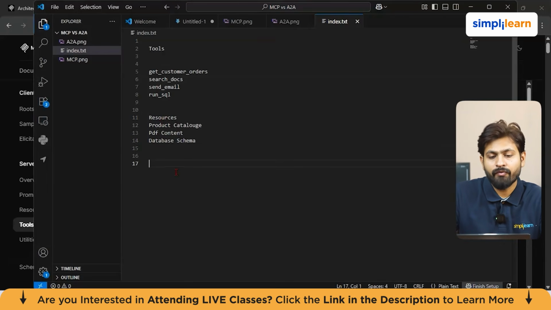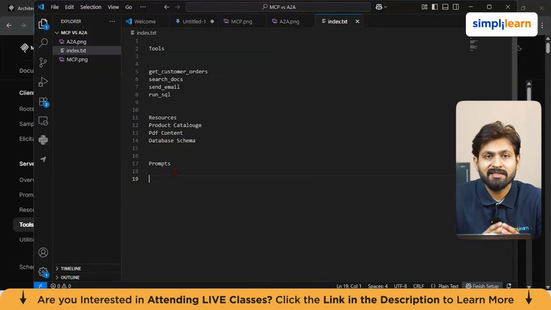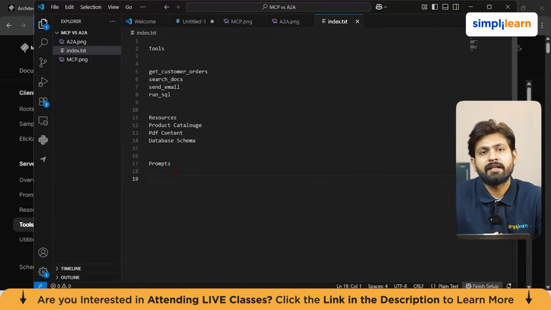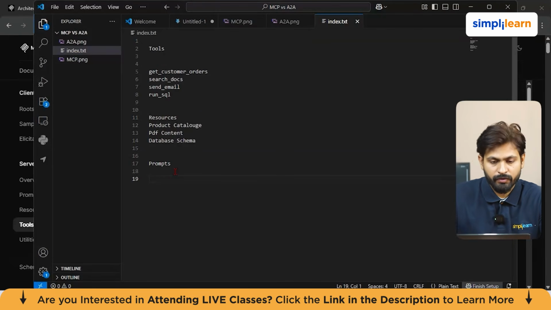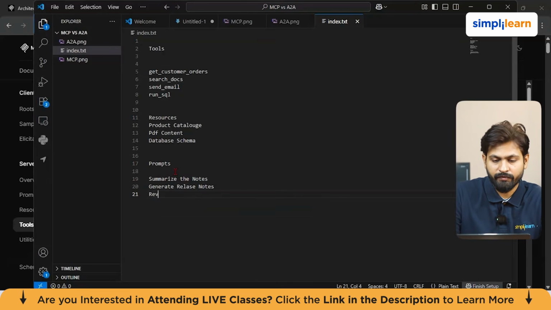Next, we have prompts. Prompts are reusable prompt templates exposed by the server. MCP describes them as typically user-controlled rather than automatically invoked. For example, somebody could ask you to summarize a document, generate release notes, or review the code. So we can write something like: summarize the notes, generate release notes, or review the code.